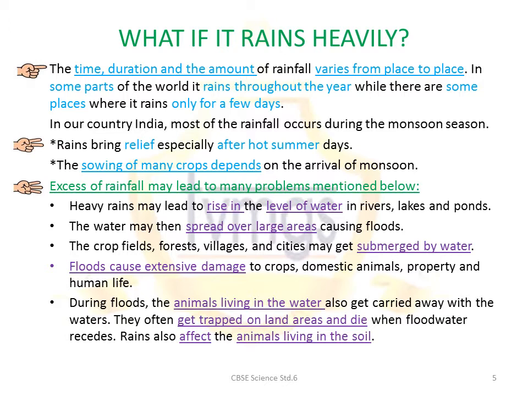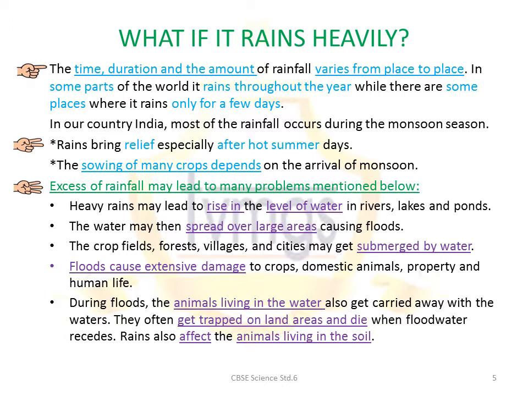In our country, India, most of the rainfall occurs during the monsoon season. While the rain is considered irregular, it still arrives during the monsoon season for about 3 to 4 months. The rains bring relief, especially after the hot summer days.